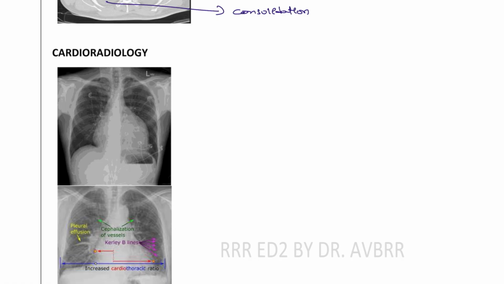Next, moving on to cardiology. So this is like a money bag sign. The heart is dilated, much bigger, seen in patients with pericardial effusion.